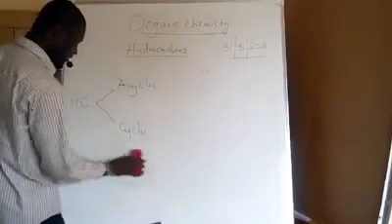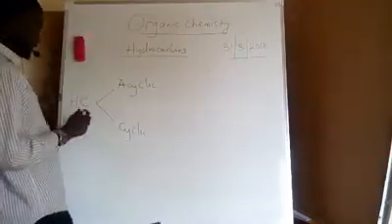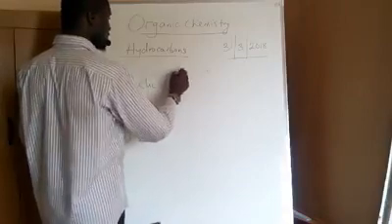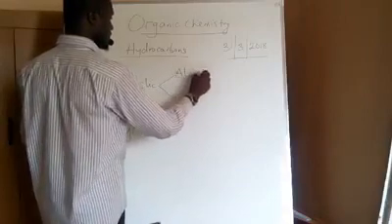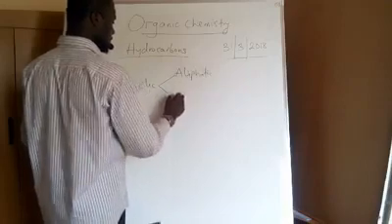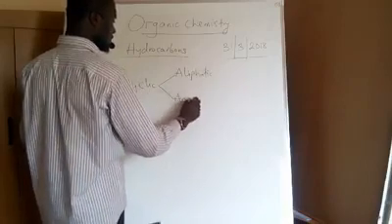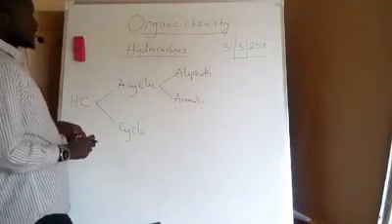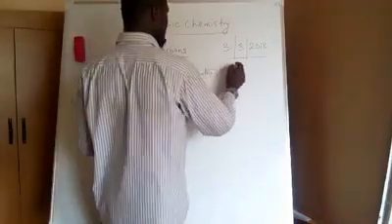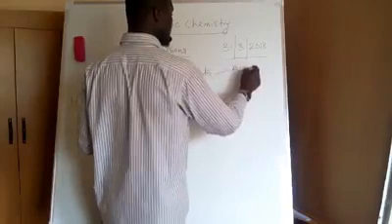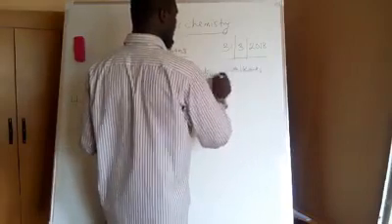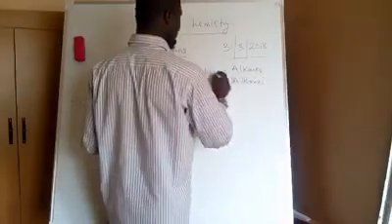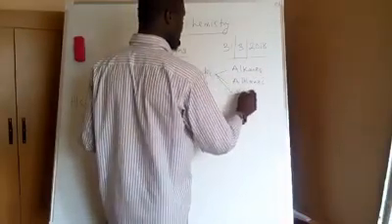Now, the acyclic hydrocarbons are further subdivided into two: aliphatic hydrocarbons and aromatic hydrocarbons. Then the aliphatic is divided into three: alkanes, alkenes, and alkynes.